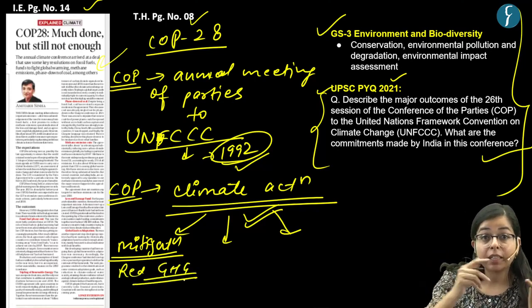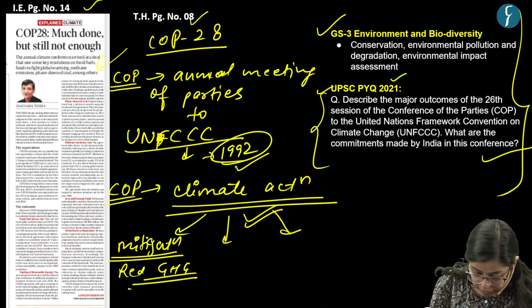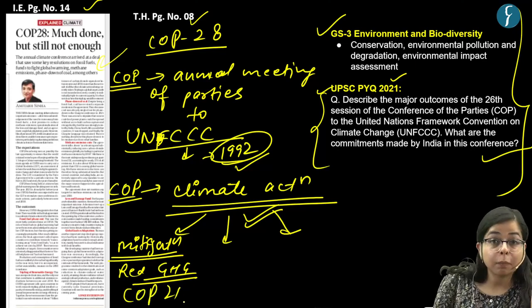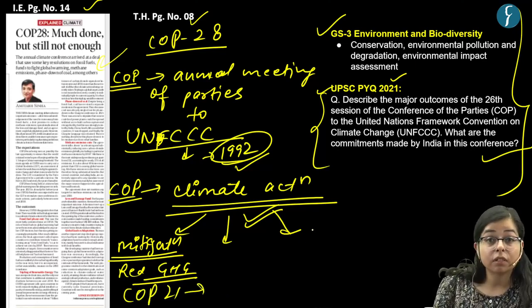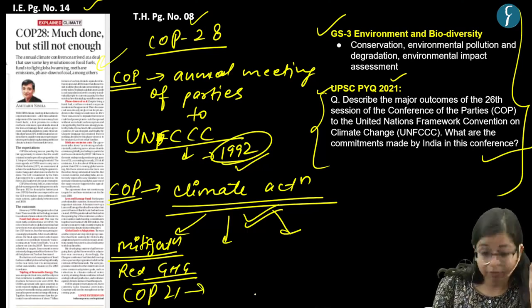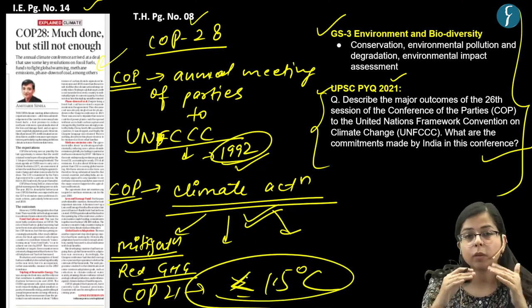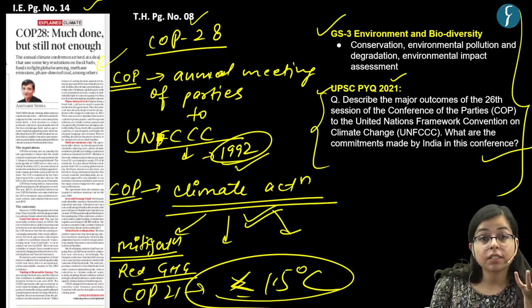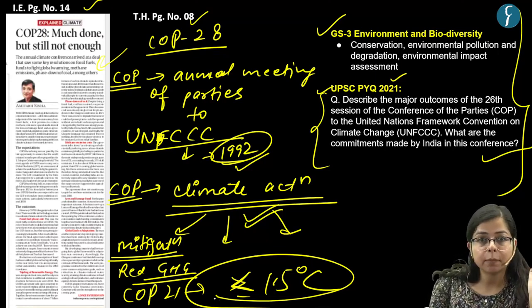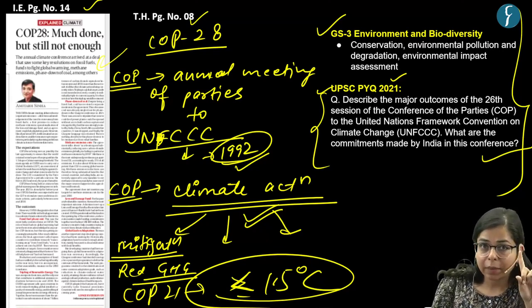For it there was an important global goal taken in COP21 in the Paris Climate Deal, to limit the rise of global average temperature to around 1.5 degrees centigrade. So this was an important milestone set in Conference of Parties 21 Paris, an example of mitigation strategies of climate action.